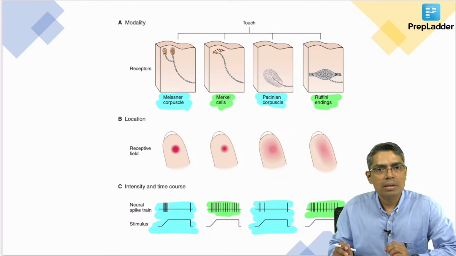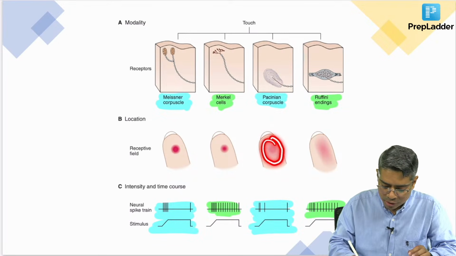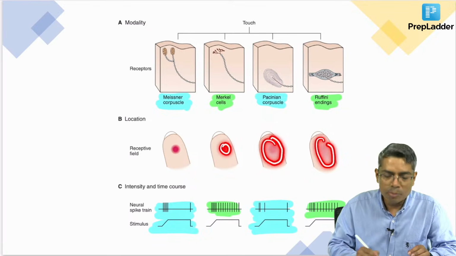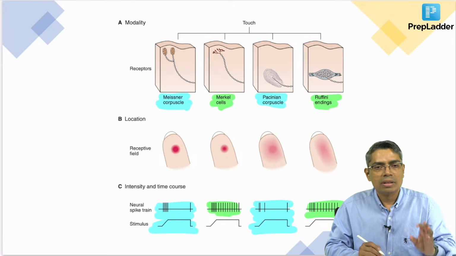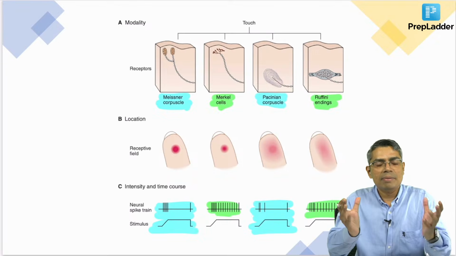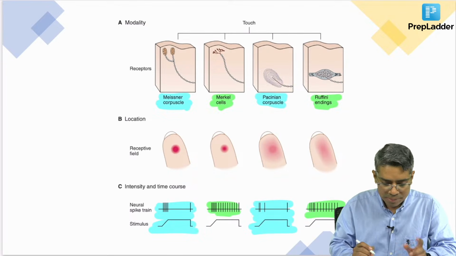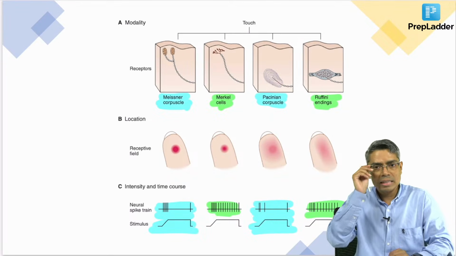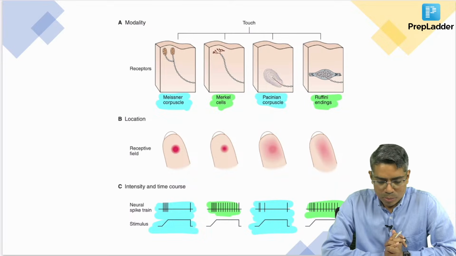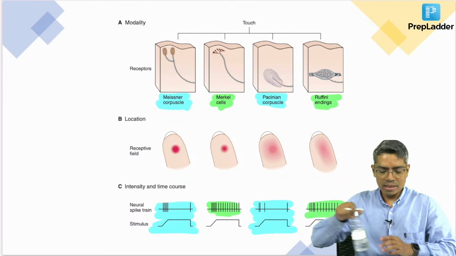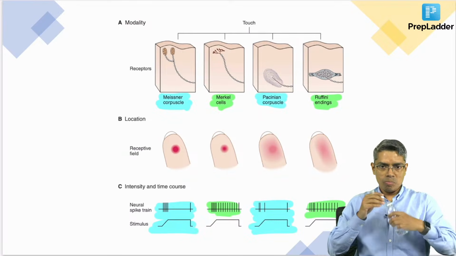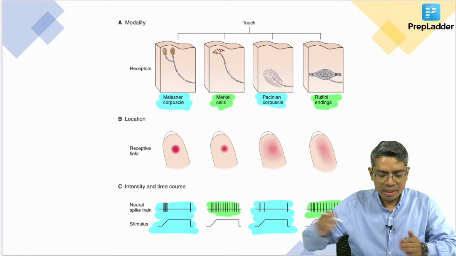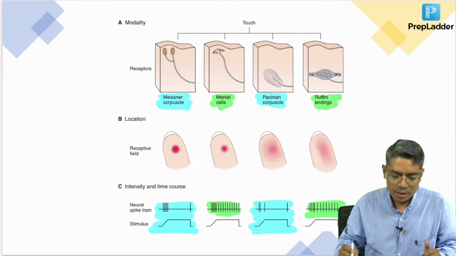So, if the question is which tactile receptor has the smallest receptive field, look at this image. This surrounding area is the field from where the receptor can detect the touch. That is the meaning of the receptive field: the area from where the receptor can detect touch. So, look at the diagram and answer. Smallest receptive field is for which tactile receptor? Everybody, Dr. Twinkle has given the correct answer. The answer is the Merkel.